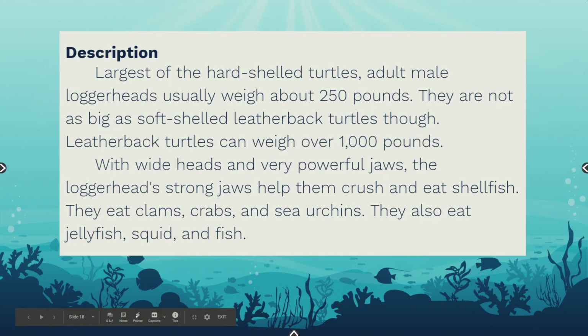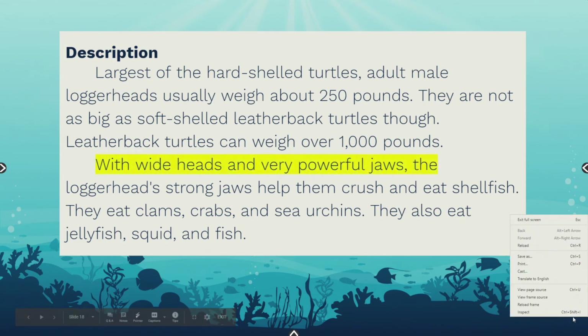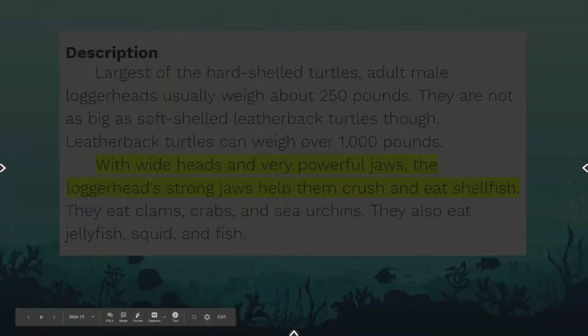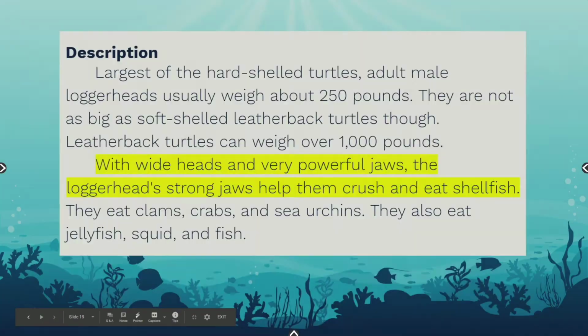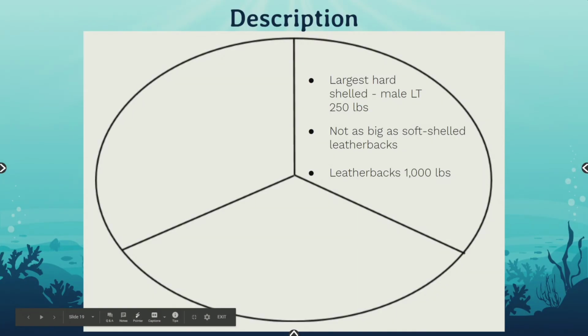Moving on to the next sentence. With wide heads and very powerful jaws, the loggerhead's strong jaws help them crush and eat shellfish. So looking at that big sentence, I want to add to my pie piece.